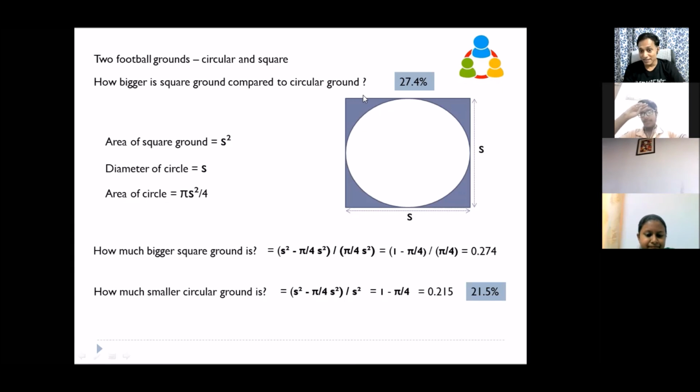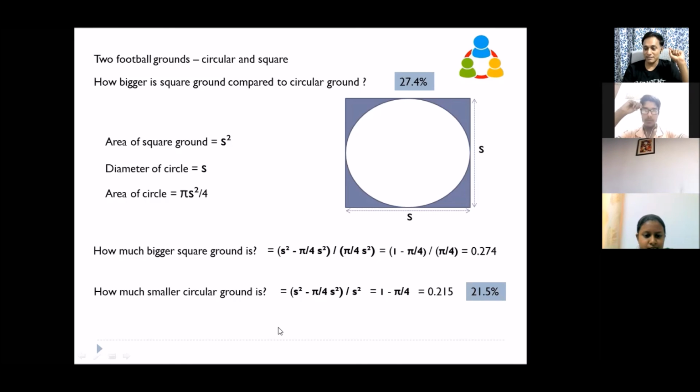So that means this 21% is what? The blue area. Both are blue area. This 27%, 21%, both are the difference. Both are blue area. But this 27 is this blue compared to the circular area, and this is compared to the square area.